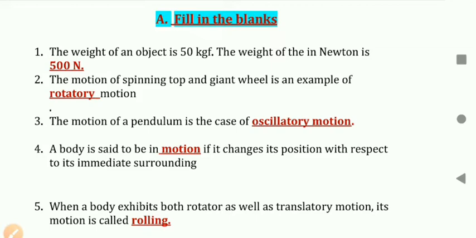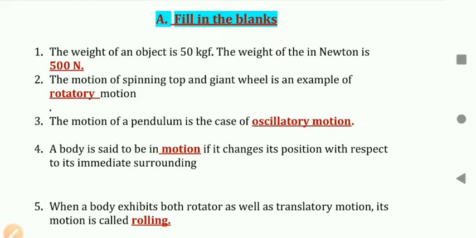Fourth one, a body is said to be in motion if it changes its position with respect to its immediate surrounding. As we had discussed, if a body changes its position with respect to surrounding, then we can say the body is in motion. That's why the answer will be motion.